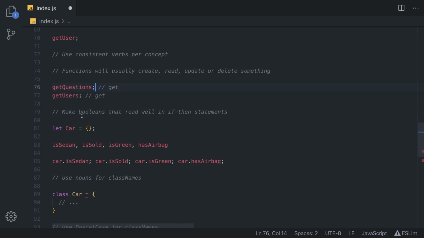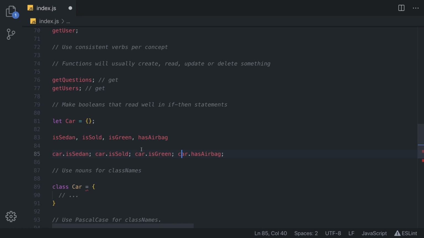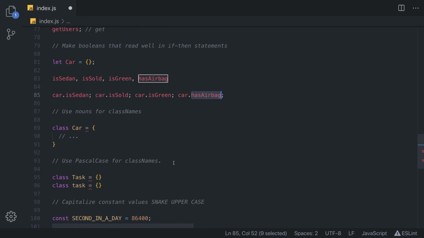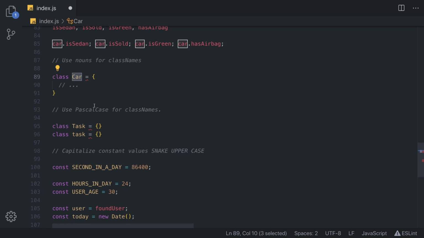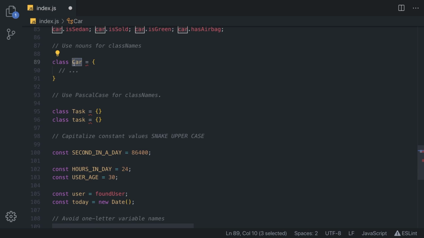I cannot stress enough the fact that booleans need to be written correctly. If this car is green, or if this car has airbags, it is really easy to understand that these values indeed are boolean values. Also, we mentioned that we need to use CamelCase for our class names, and that we need to make them nouns and not verbs, because they are something, they do not create something.